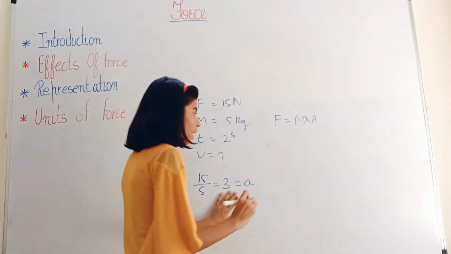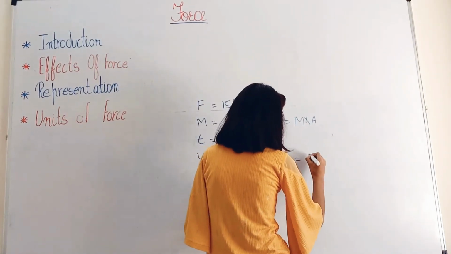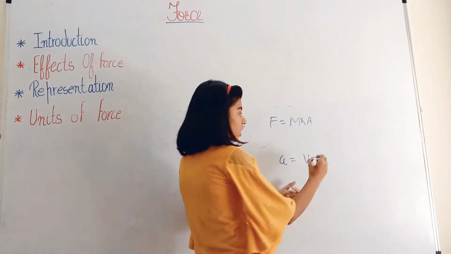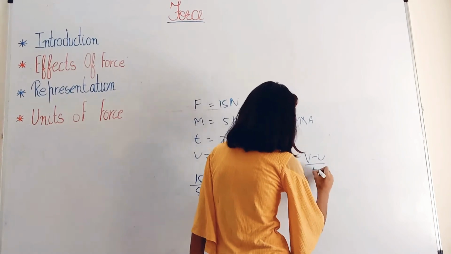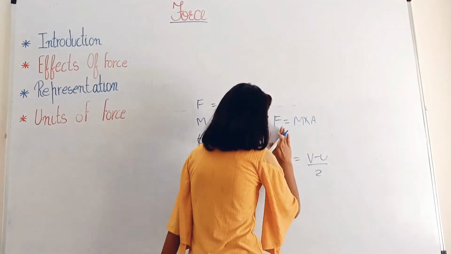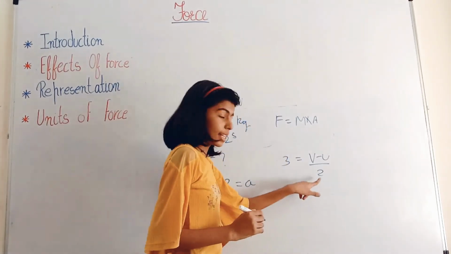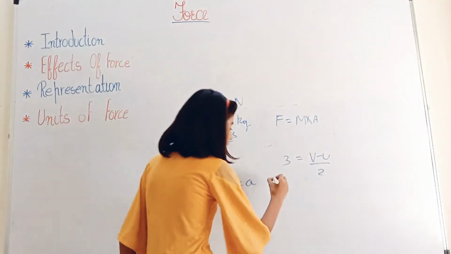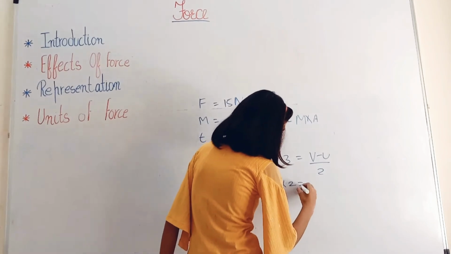Let's put the formula in. Acceleration is equal to final velocity minus initial velocity divided by time. So we have time as 2 seconds and acceleration as 3. The time is in division, so here it will become 3 into 2, which is 6.